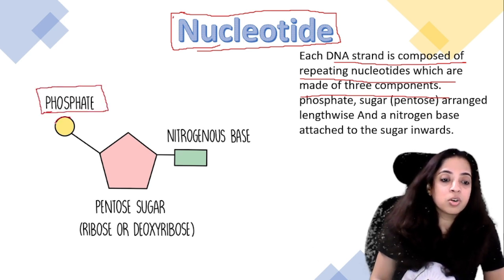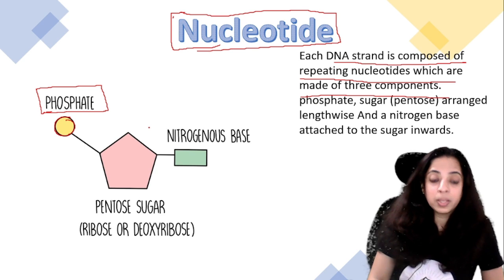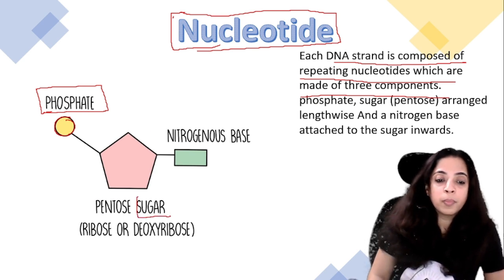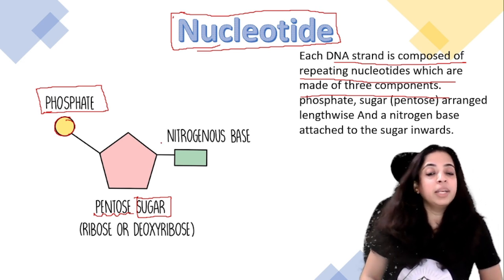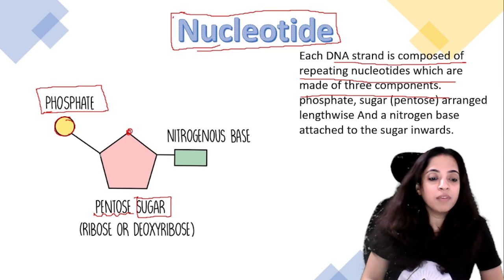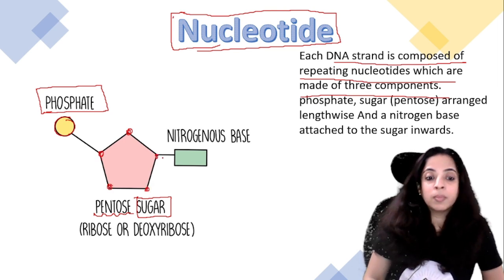The circular part represents phosphate. The second is sugar, a pentose sugar. Pent means 5, so we have made a pentagon like this: 1, 2, 3, 4, 5. And then a nitrogenous base is joined to it.